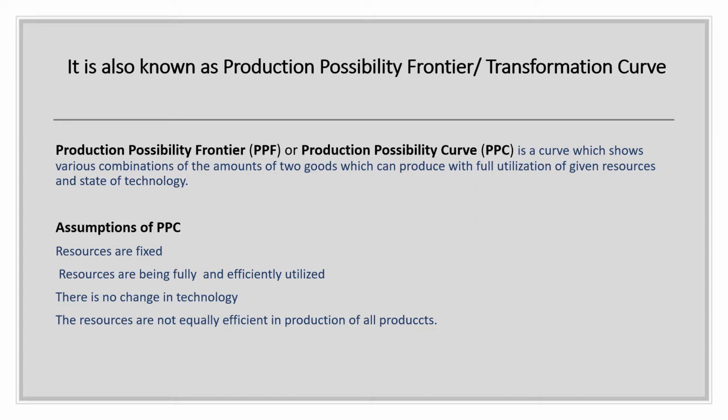So on the basis of the meaning of PPC, there are various assumptions of PPC. Number 1, the resources available are fixed. Number 2, resources should be fully and efficiently utilized. Number 3, the technology remains unchanged. Number 4, the resources are not equally efficient in production of all products.